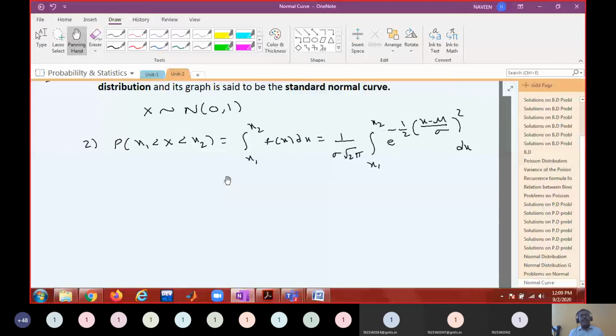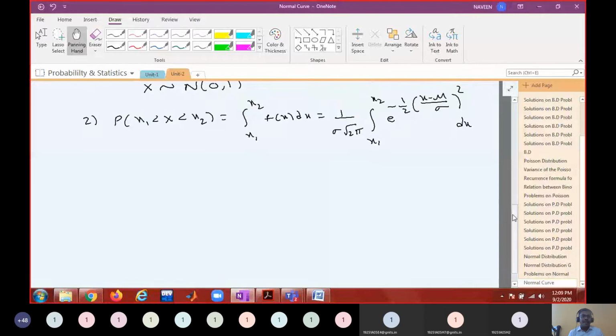So what we can do in that case is standardize the random variable. We transform the normal random variable into a standard random variable. Then you write down the table of the standard normal distribution, and that probability is going to give the normal probability.